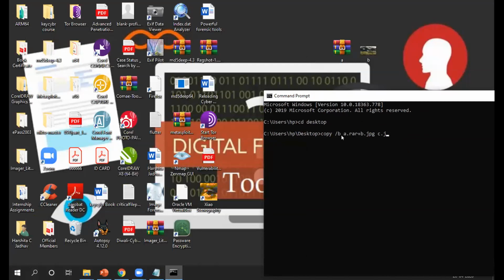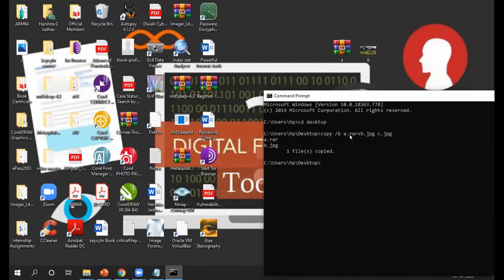I'll just repeat my command, okay? Copy /b a.rar + b.jpg c.jpg. Okay. So yes, my file is copied, right? A.rar and b.jpg both are copied, right?